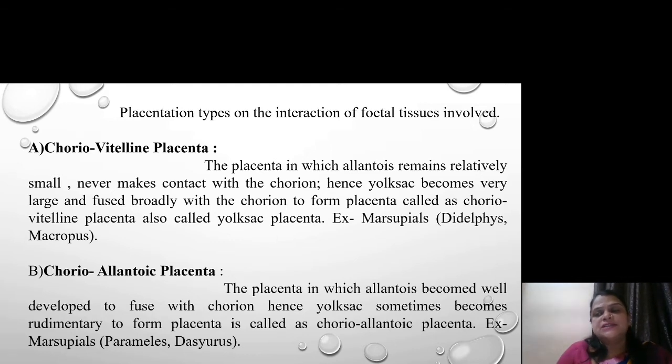Examples are marsupials, Didelphys, Macropus, etc. The second type, chorioallantoic placenta, is exactly opposite to choriovitelline placenta. In this type, the allantois becomes large and broad to unite with chorion to form placenta, and the yolk sac becomes very small. That type of placenta is called chorioallantoic placenta. Examples are other marsupials like Perameles and Dasyurus.